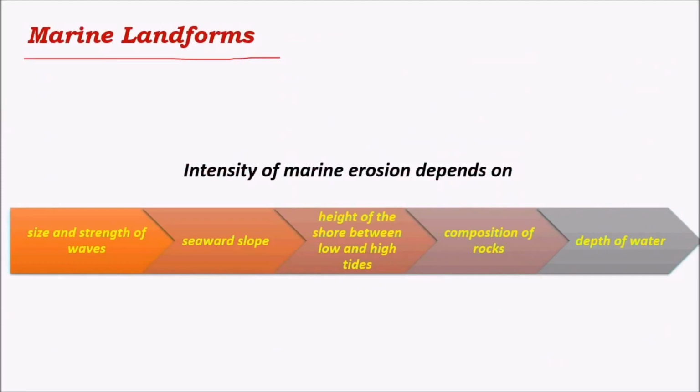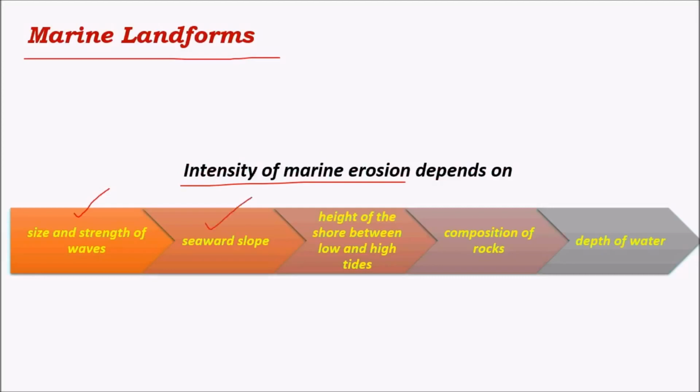And the next ones are marine landforms. The intensity of marine erosion depends on various features like the size and strength of waves. For example, waves are much higher in the southern hemisphere compared to the northern hemisphere because of less landmass in the southern hemisphere, which facilitates wind flow at high velocities.